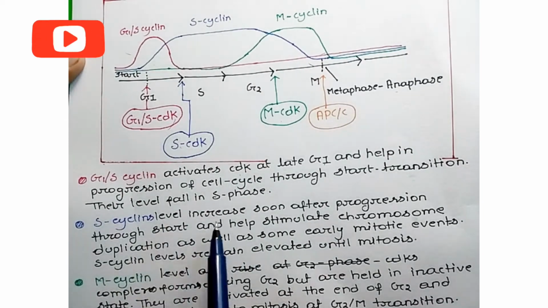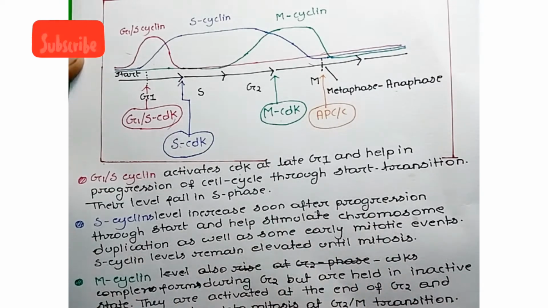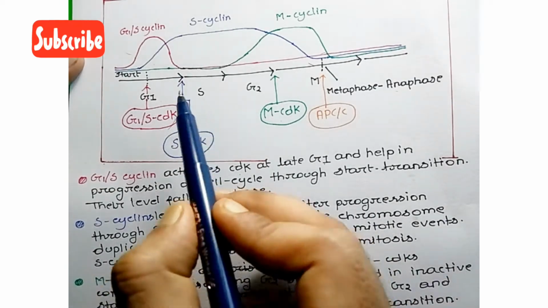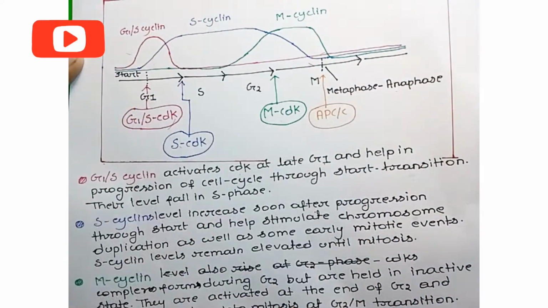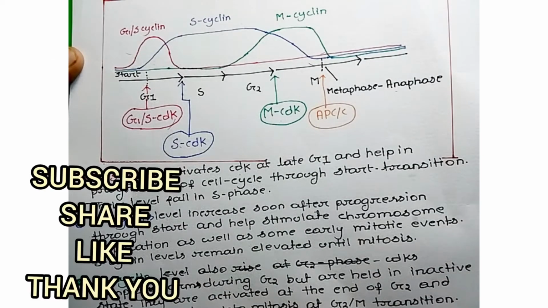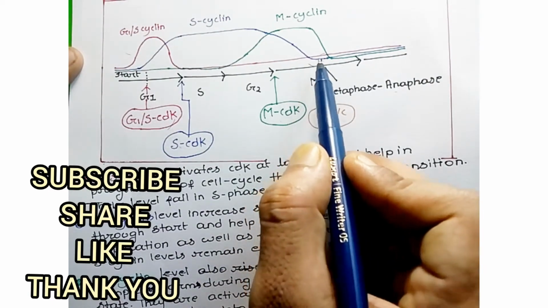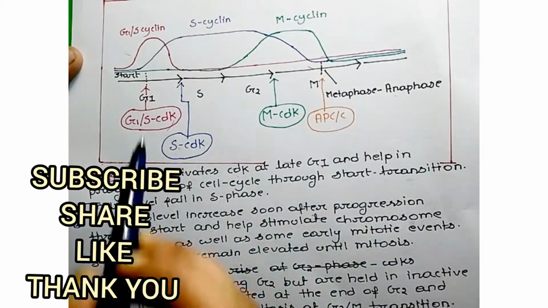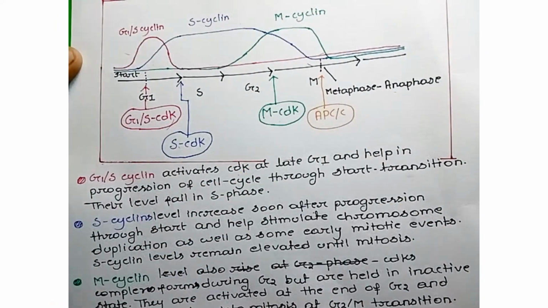Now next is S cyclin. S cyclin level increases soon after progression through start. As you can see, the S cyclin level increases from the G1 start transition point, and its level stays elevated until the cell enters mitosis.